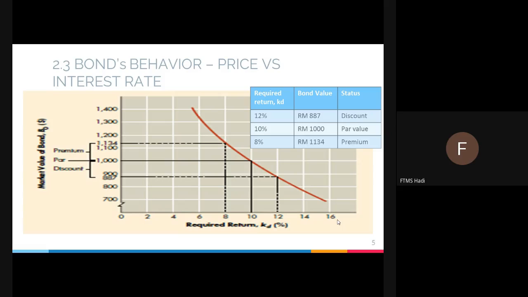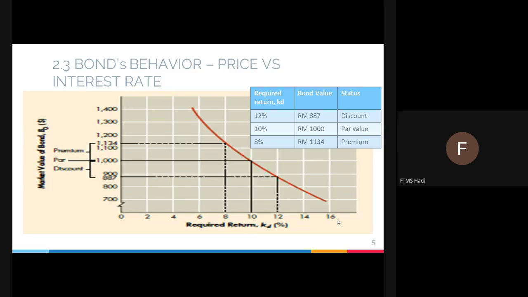Put yourself in their shoes. If you want to apply for a car loan, for example, you definitely want to choose the bank that can offer you the lowest interest. Let's say bank A offers 2% and bank B offers 3%. Definitely you will choose 2%, because it is cheaper compared to bank B. The same goes for this case.